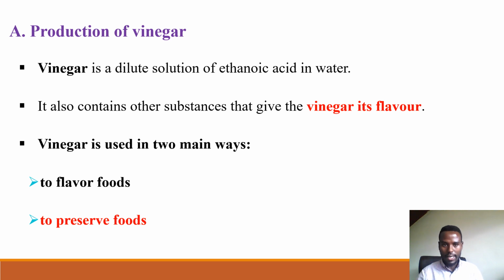When we see one by one, let me see production of vinegars. Vinegar is a dilute solution of acetic acid in water. Alcohol in the ergo alcohol is we make again fermentation here vinegar. It also contains other substances that keep vinegar its flavors. Vinegar in a form of flavors you cannot buy it. This vinegar is used in too many ways.